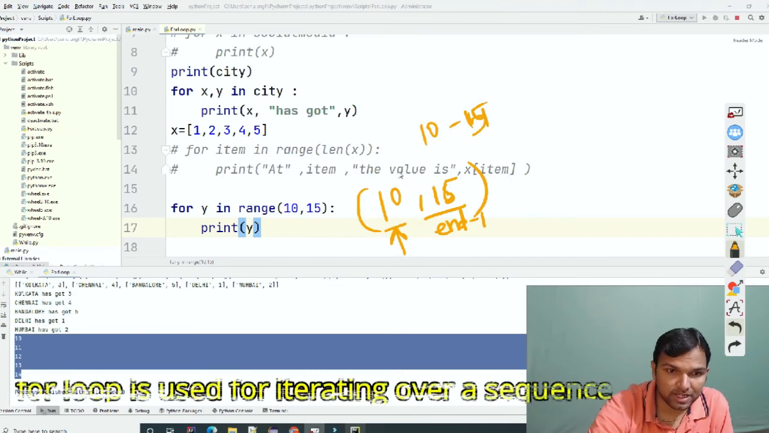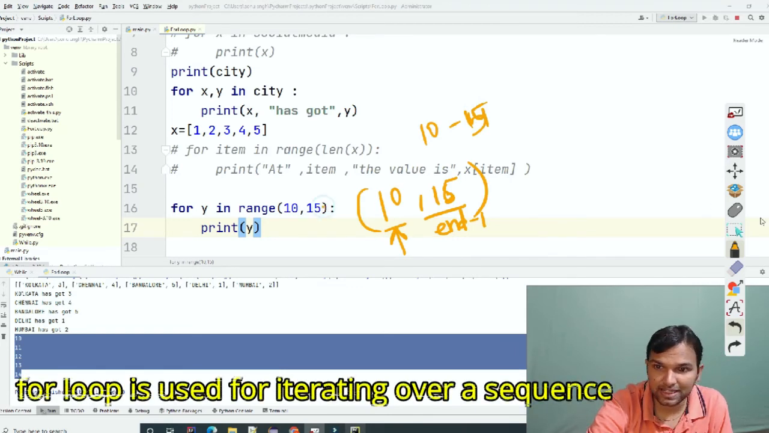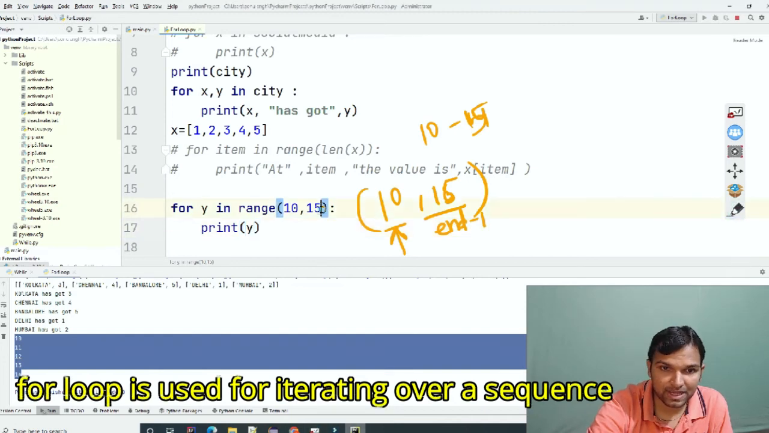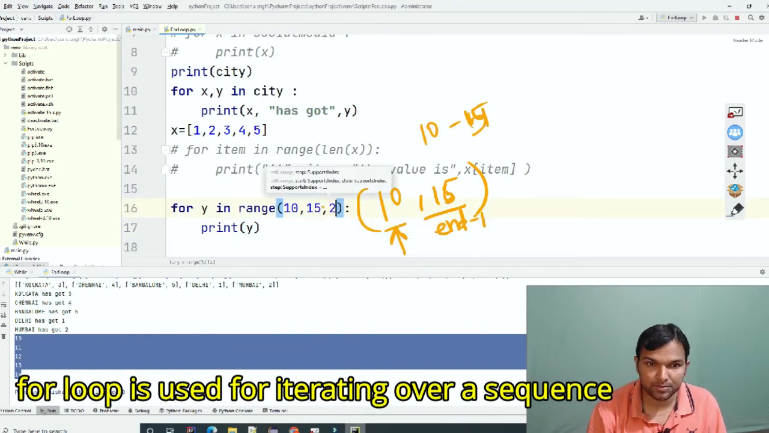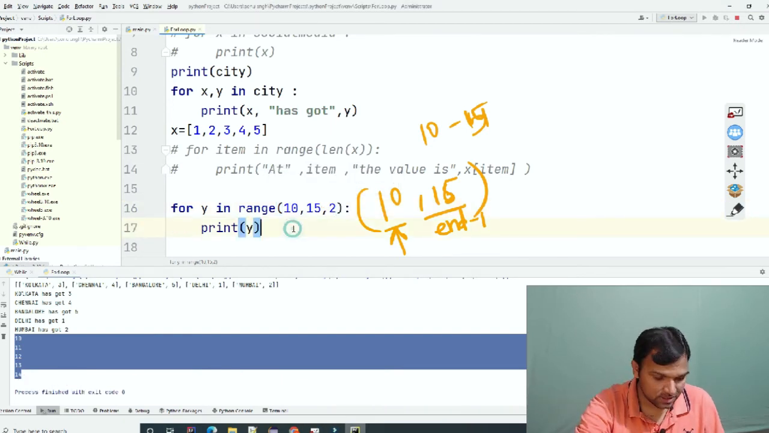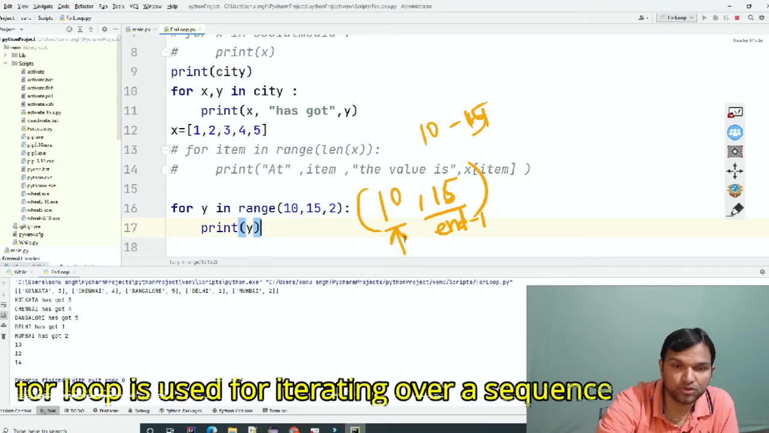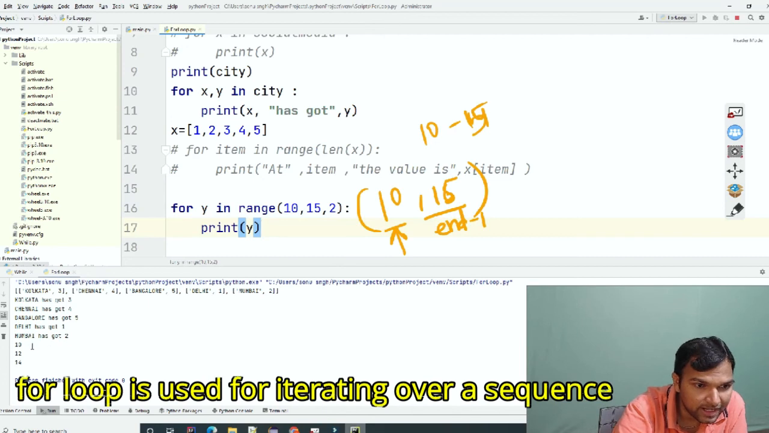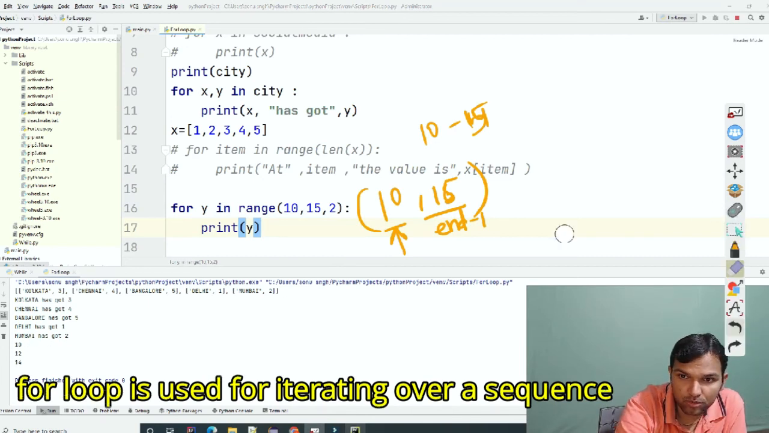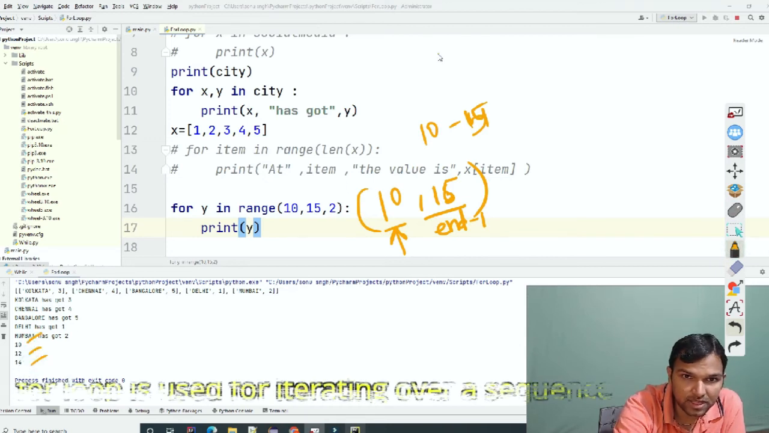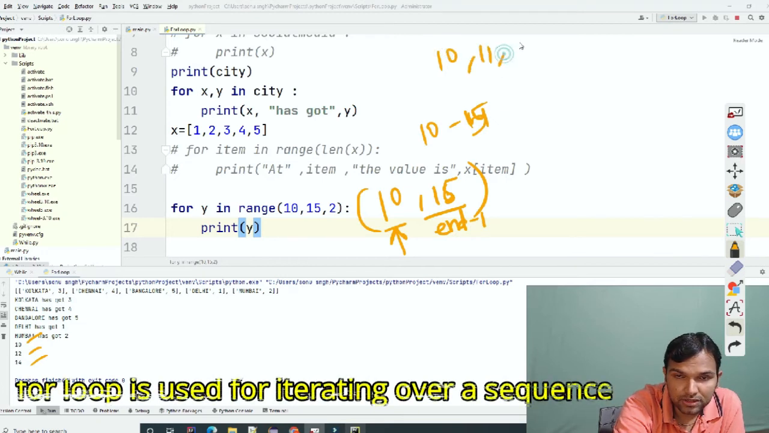So there is one more example. Let's see this. Let's say that we have an example where we can just give a step of 2. But you have to understand what this step is. So let me first save and execute this, and then I'll explain. So now you can see the output here. The output is nothing but 10, 12, 14. Earlier with the same thing it was 10, 11, 12, 13 and 14.